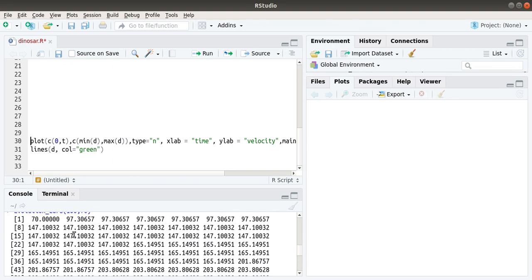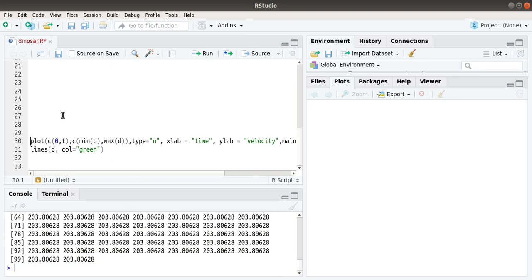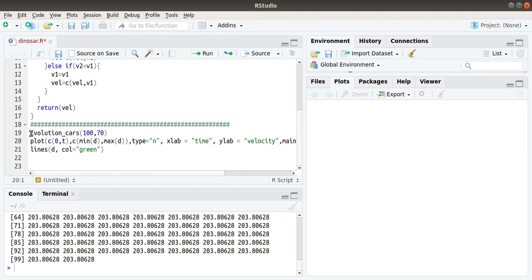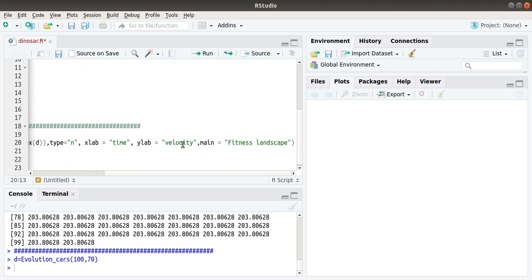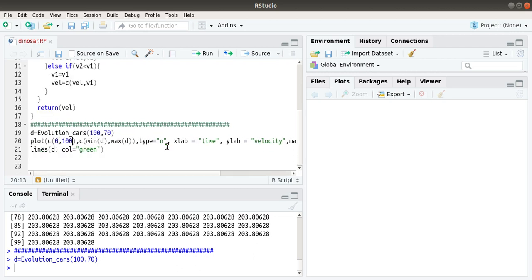You can see there is an increase in the velocity of cars over time. Now let's plot it. I am initializing it as d for betterment. It has a total of 100 time steps, so I am changing it to 100, and the minimum and maximum of t are the values for the y-axis, with the x-axis as time and the y-axis as velocity, and this is the fitness landscape.